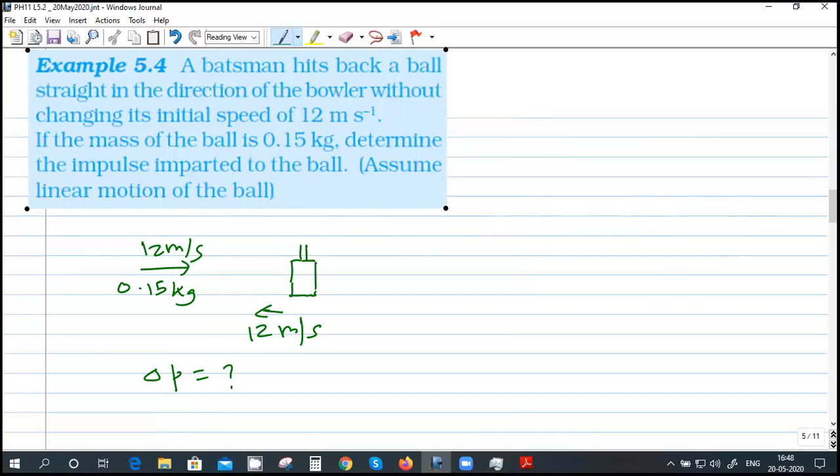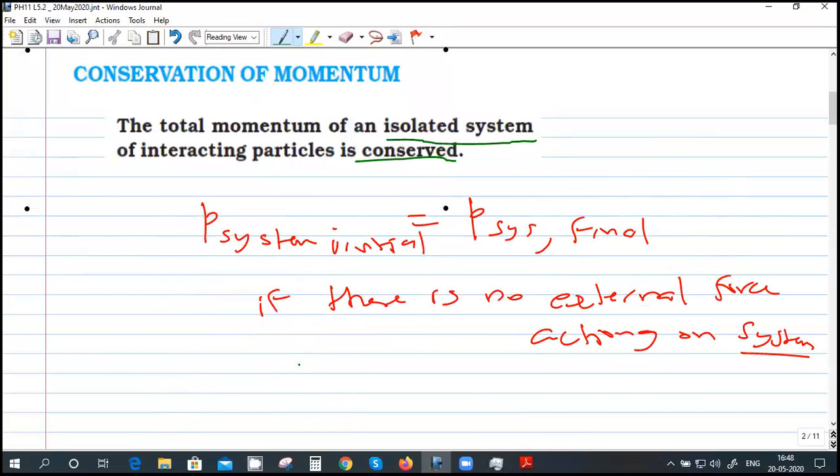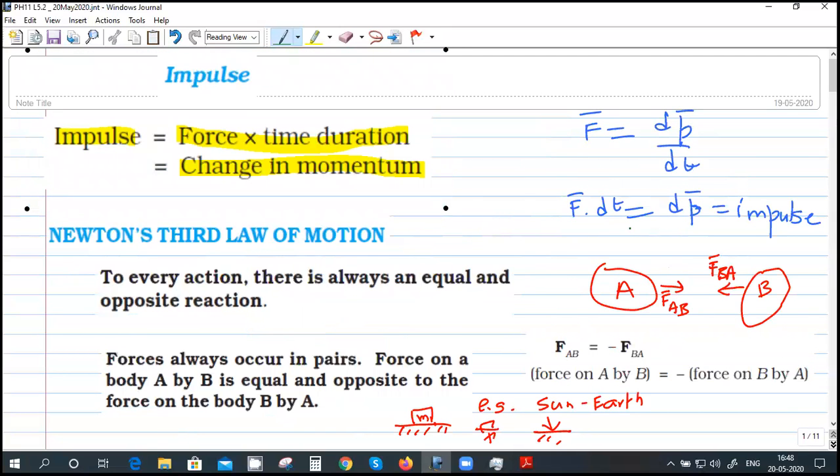Yes, sir. Impulse is change in momentum. Formula for impulse, can you please repeat? Change in momentum, just delta P.